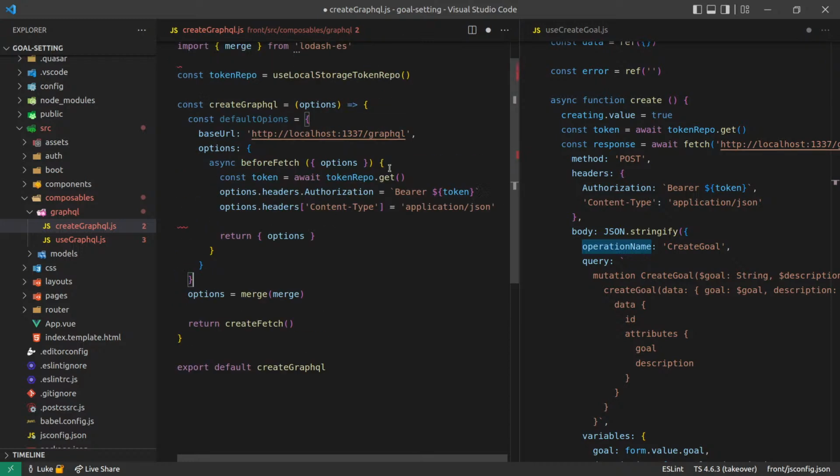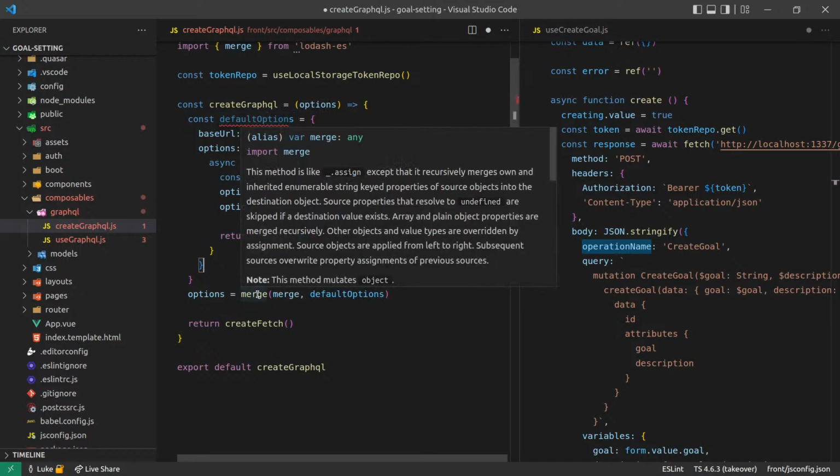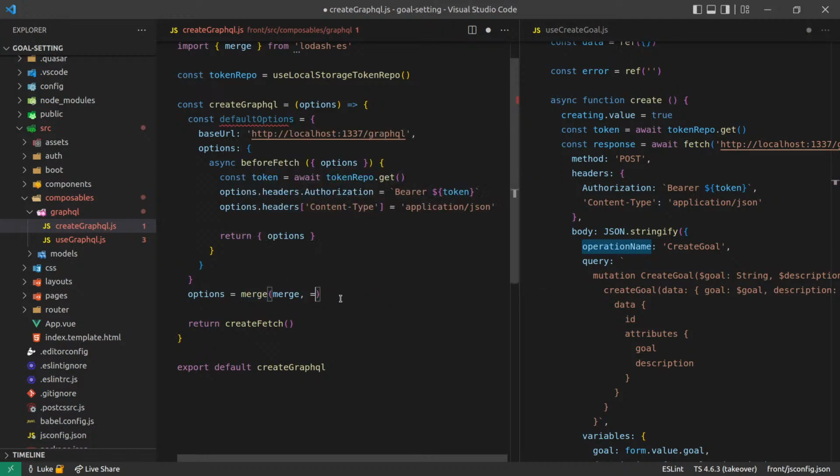And then, hang on, what's going on? Yeah, but this is kind of like Object.assign. So I want the default options to be there so that, oh, not merge, what am I doing? The options that are passed overwrite the default options. And then we can say createFetch and then just pass the options through like that. I think this is what I want.